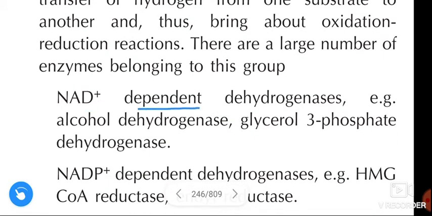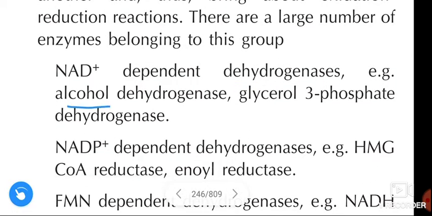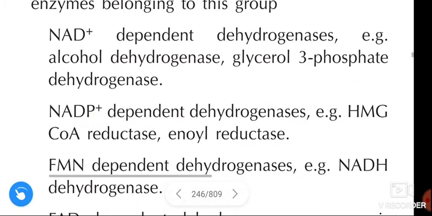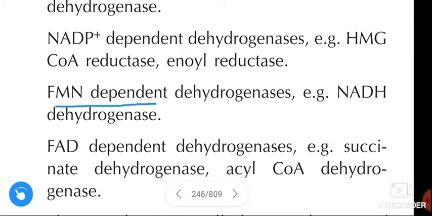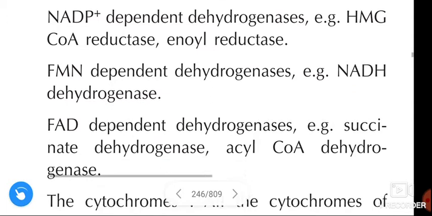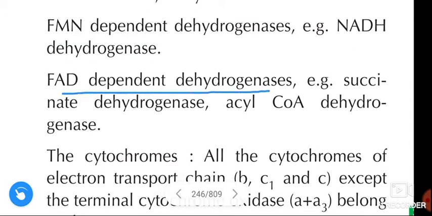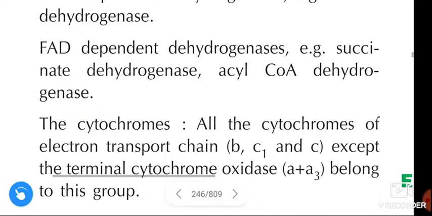NAD plus dependent dehydrogenases: alcohol dehydrogenase, glycerol 3-phosphate dehydrogenase. NADP plus dependent dehydrogenases: examples are HMG-CoA reductase, enoyl reductase. FMN dependent dehydrogenases: NADH dehydrogenase. FAD dependent dehydrogenases: examples are succinate dehydrogenase, acyl-CoA dehydrogenase.